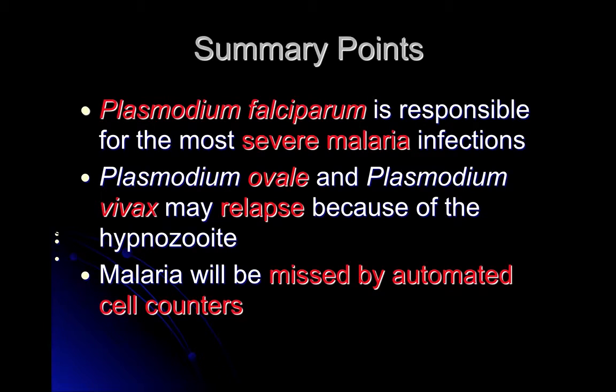So the big points about malaria basics are Plasmodium falciparum is responsible for the most severe malaria infections. Plasmodium ovale and Plasmodium vivax may relapse because of the hypnozoite. And malaria can be missed by automated cell counters, so remember to specifically ask for a malaria peripheral blood smear with thin and thick smears.